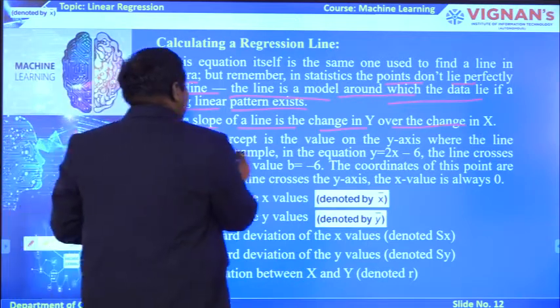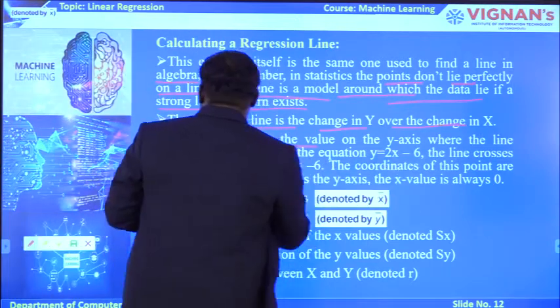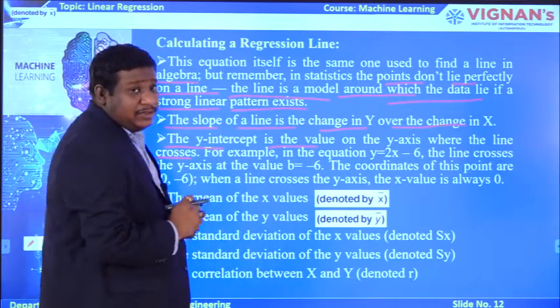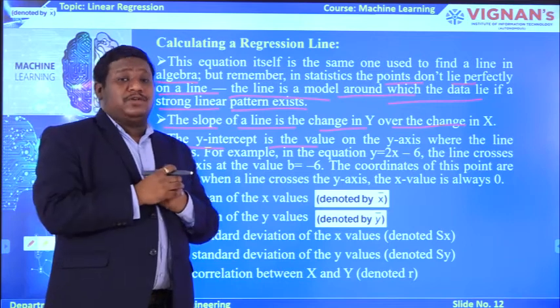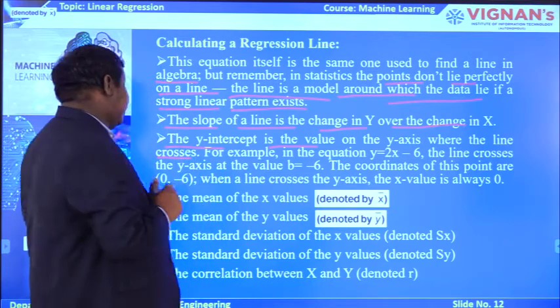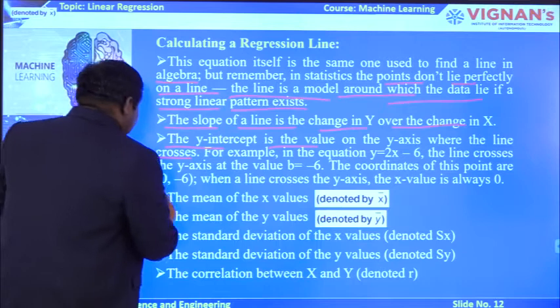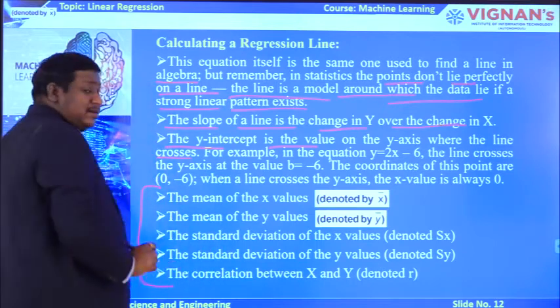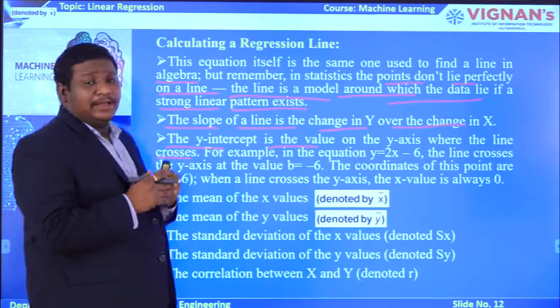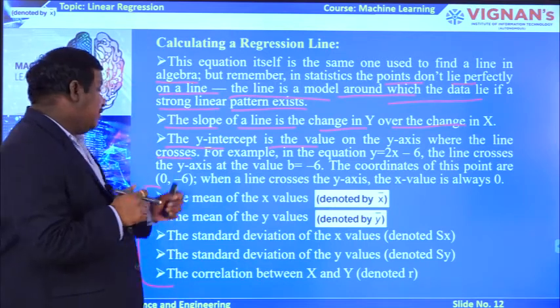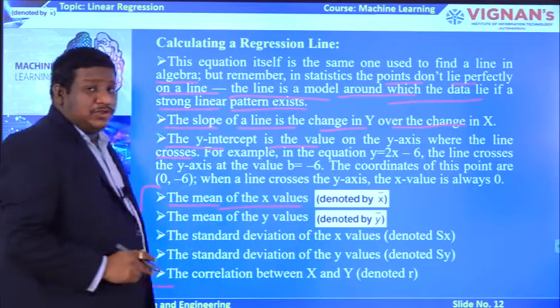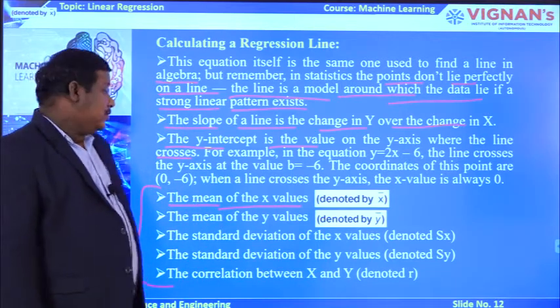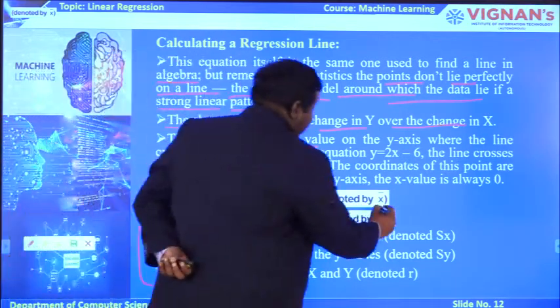The y-intercept is the value on the y-axis where the line crosses. That is the value we have to consider. So, these are some of the values we need to calculate to draw a regression line. Some of those equations are, see, consideration, the mean of the x value. The mean value of x can be represented as x bar.